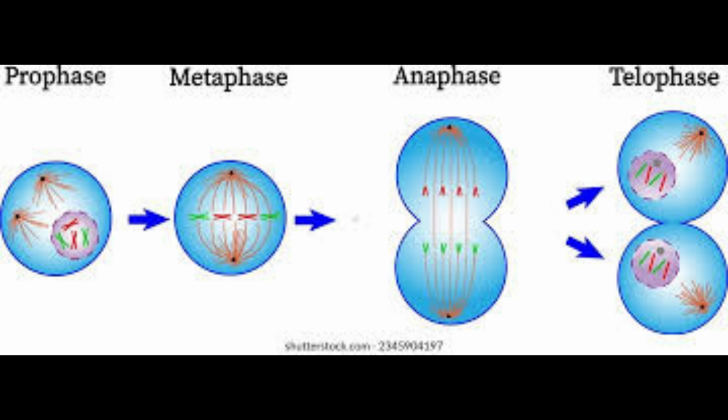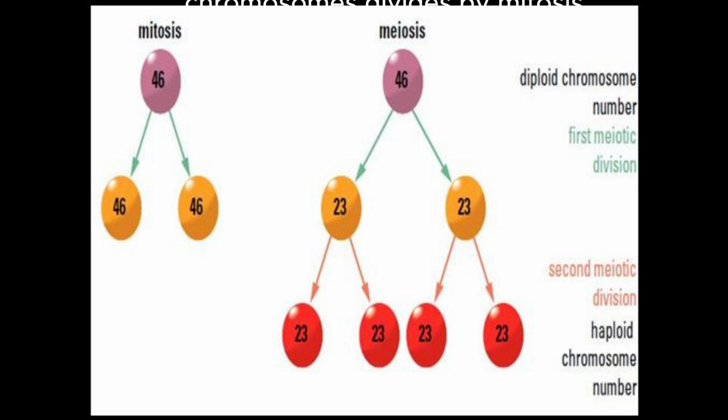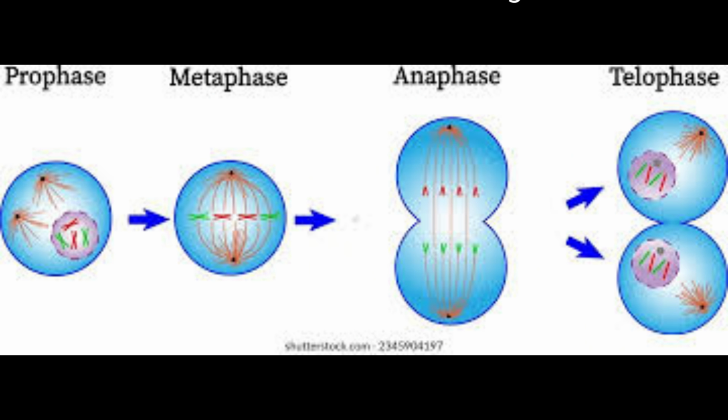In mitosis, one cell divides into two new cells that are exactly the same as the original cell, with the same number of chromosomes. This means that if a human body cell with 46 chromosomes divides by mitosis, each of the new cells will also have 46 chromosomes. These new cells are called daughter cells, and they are identical to each other and to the parent cell.